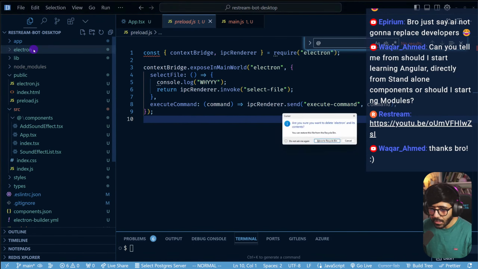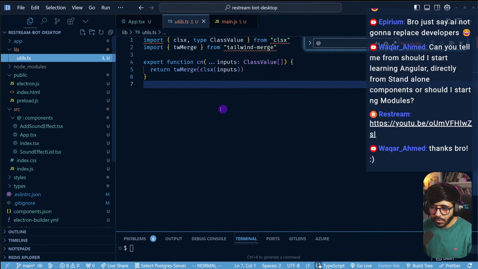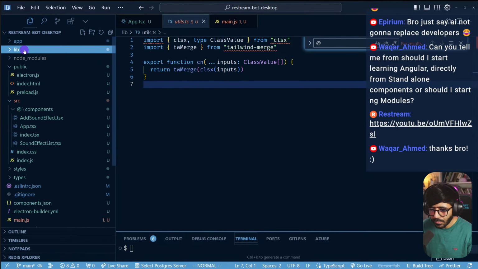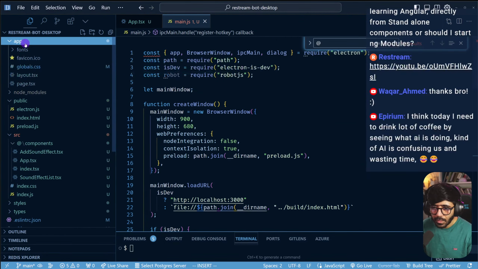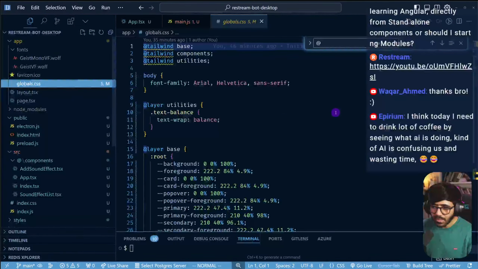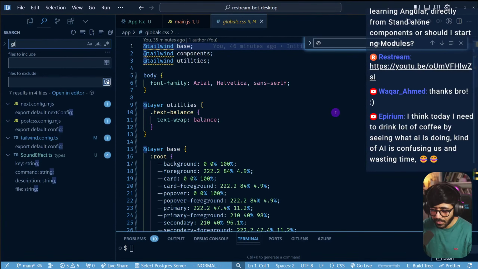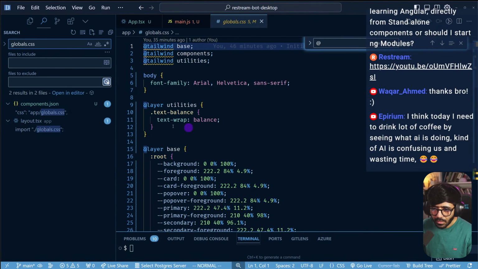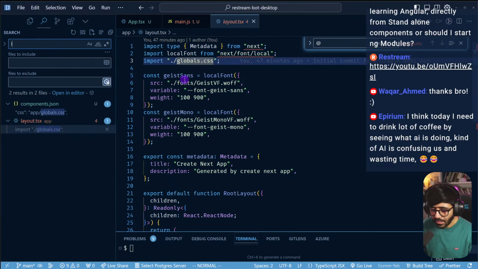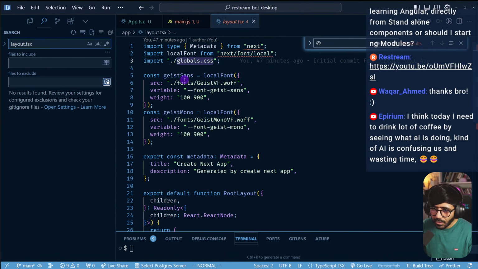So I'm going to delete the electron. I don't know if the utils has been used at all, but I don't want to commit a file that's not being used. So I'm going to remove lib from here. I don't know if anything from app works, to be honest. We have fonts, we have globals CSS. I have no clue if this is being used, to be honest. Globals.css. Component JSON has that. Layout TSX has that. Is layout.tsx used anywhere at all? No, it's not, right?